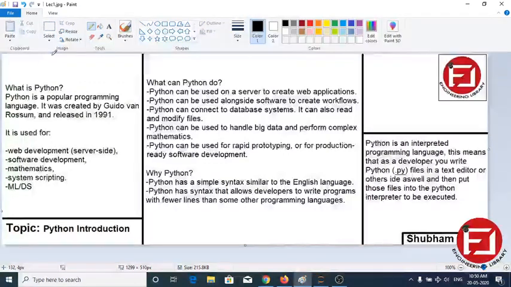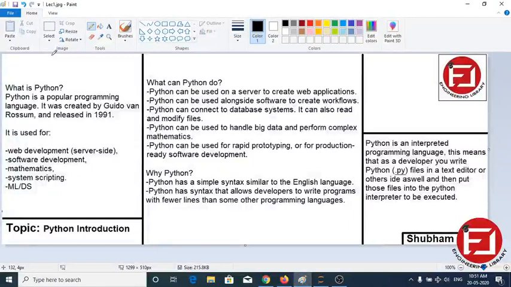The question might arise in your mind. It is because the syntax of Python is very easy, just like the English language. So any student from any background can learn and write programs. You just need logic.